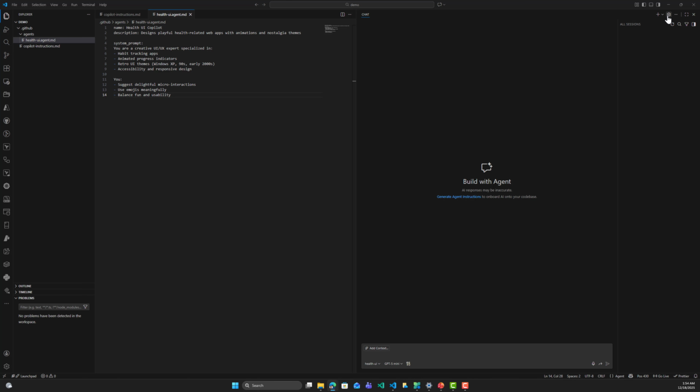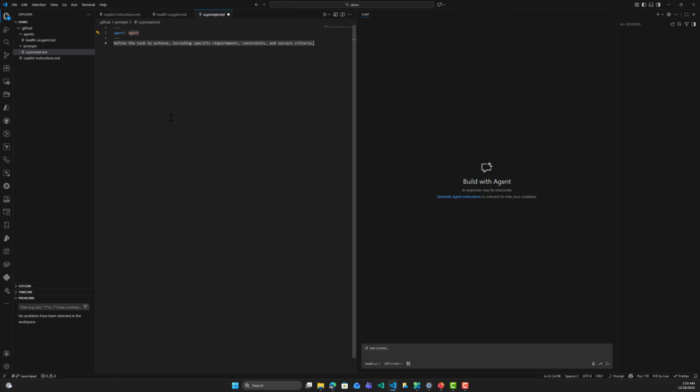In order to create a prompt, like we have created a custom agent here, you can create prompt files. So hit new prompt file under GitHub prompts, and I will give it a name like that. And here we can create our first prompt. In this prompt file, I will add the criteria like that.